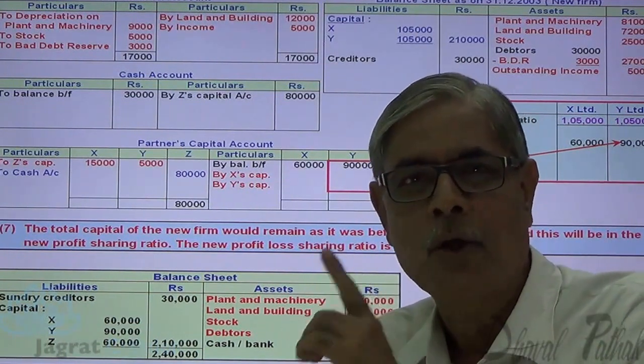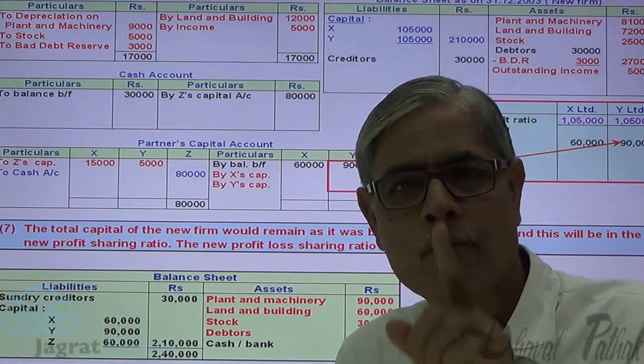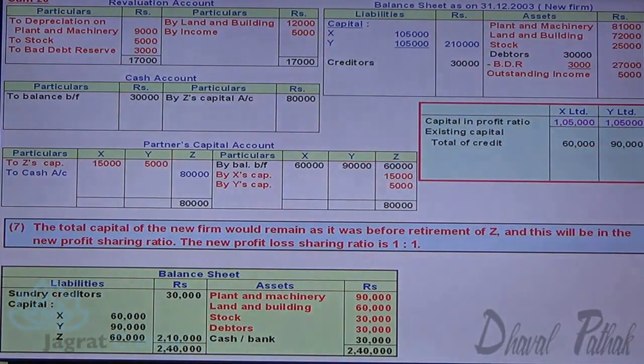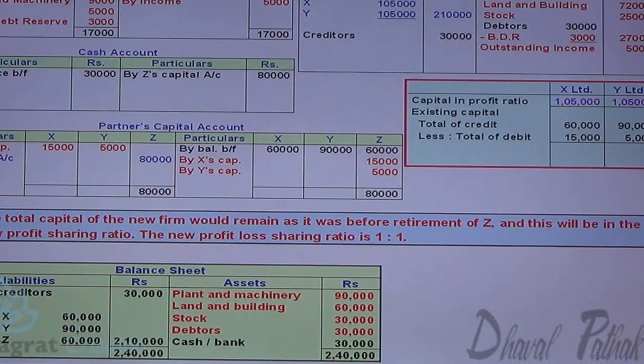Here I should write not X Limited and Y Limited, I should write X and Y. Total of credit 15,000 and 5,000. 60 minus 15 is the existing capital of X, and this is the existing capital of Y.